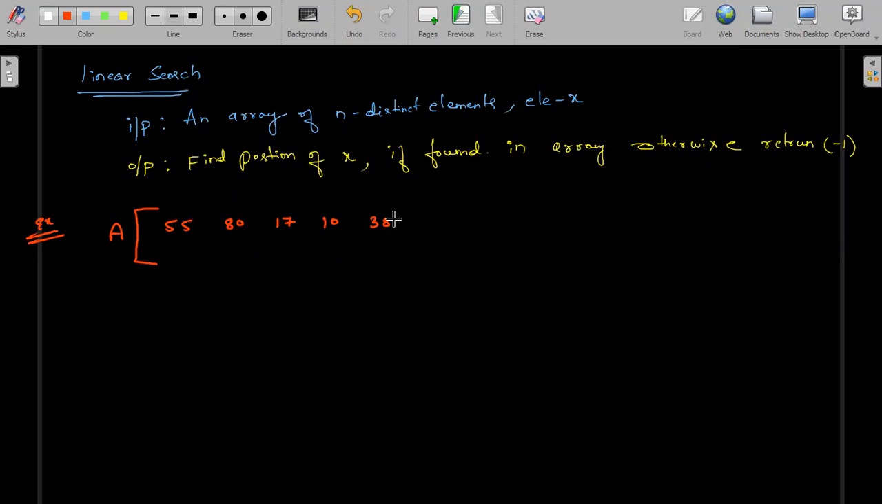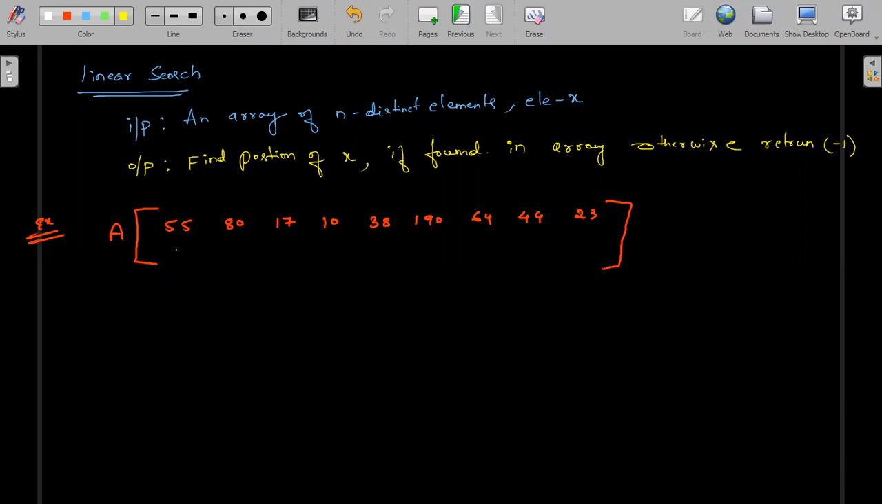38, 190, 64, 44, 23. So these are the elements you can see here. Okay, fine. Now we have indices.